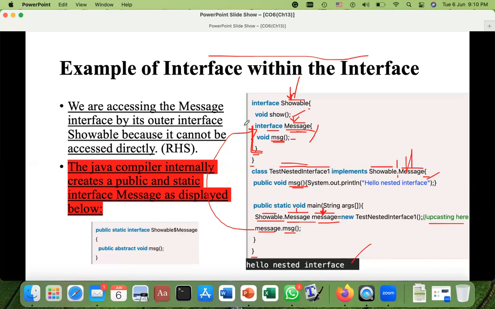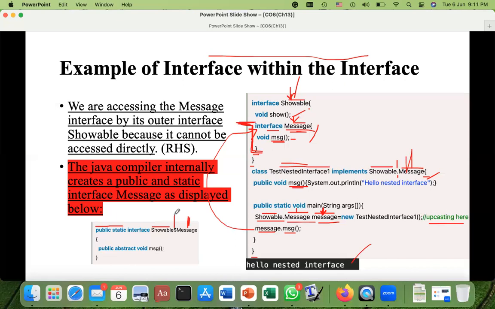So here we are not mentioning public or static anything for the nested interface. If you are not mentioning it, when you run your program, during the first step of compilation the compiler will do this automatically. For example, the compiler will add this public and static before the name of this method. And this is the message available where? In the Showable class file actually. This is what the compiler will do internally.